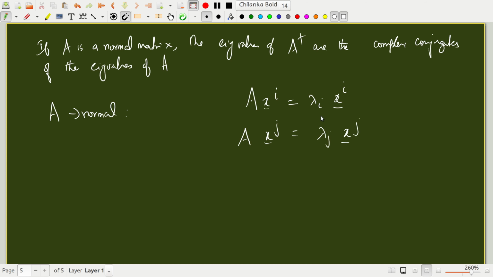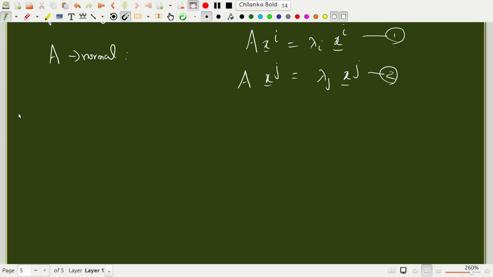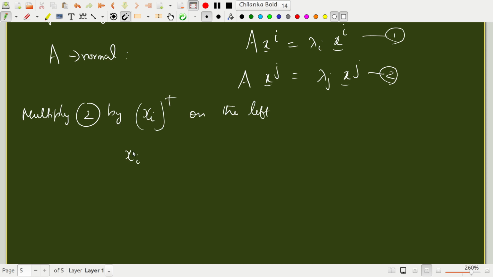I'm going to multiply equation 2 by xi the whole dagger on the left, that is, you pre-multiply. I'm denoting eigenvectors like this.